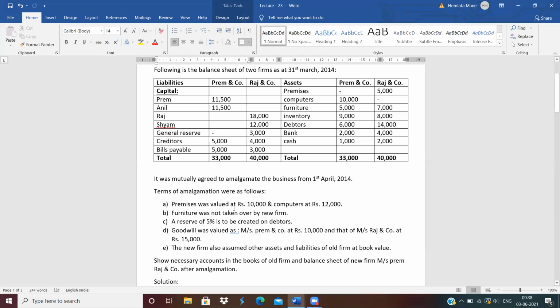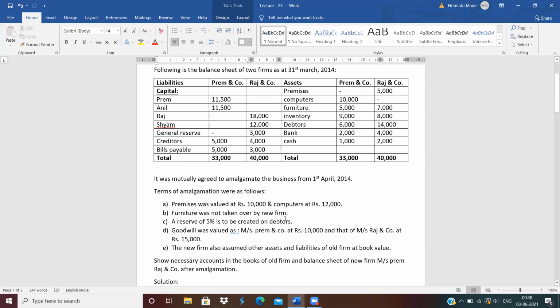First, premises was valued at rupees 10,000. This means the book value of premises is 5,000 rupees, but in the new company it will be taken at rupees 10,000. Computer value is 10,000, but the new company will take over the computer at rupees 12,000.